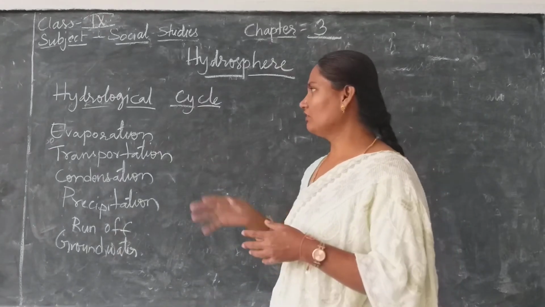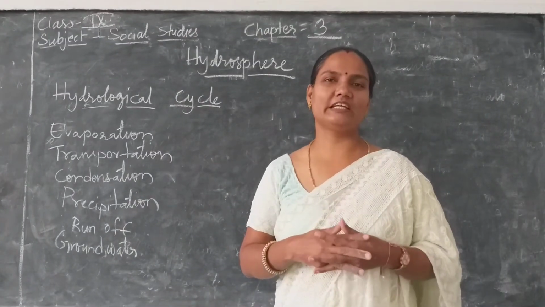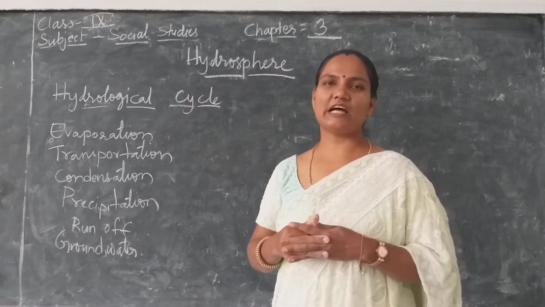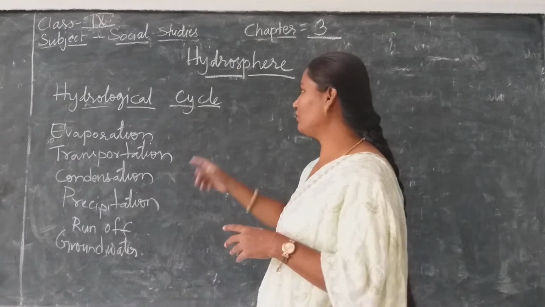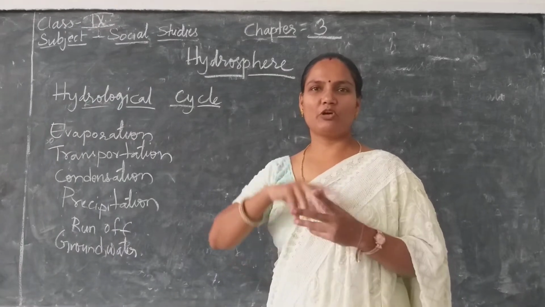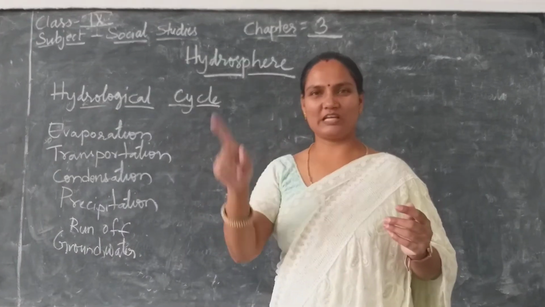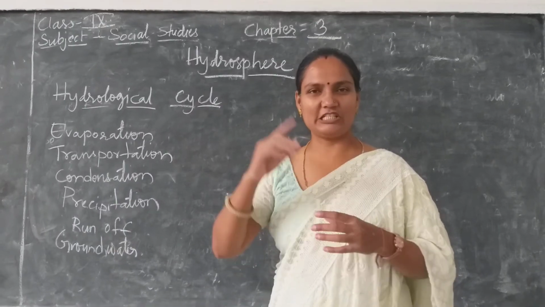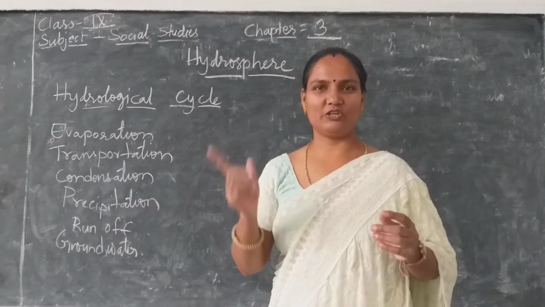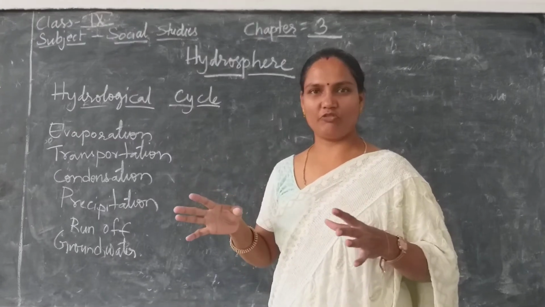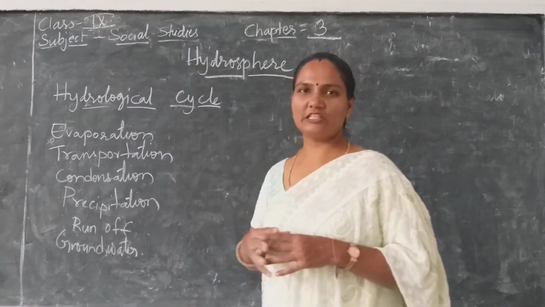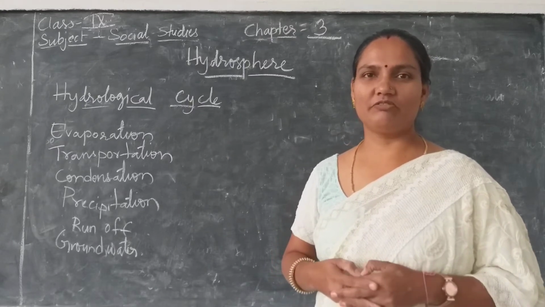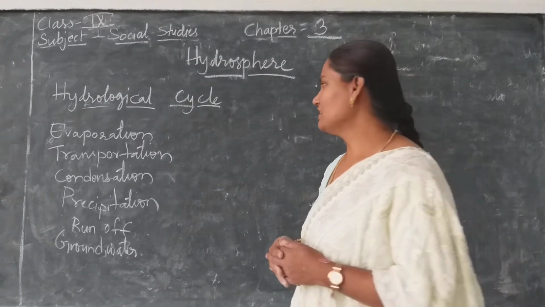So this hydrological cycle is responsible for the rainfall. Now what is this hydrological cycle? Why we call it as a cycle? Because it just goes around, it happens continuously. It never ends. This process runs continuously. There is no end for this. As this is related to water body, water, we call it as hydrological cycle.